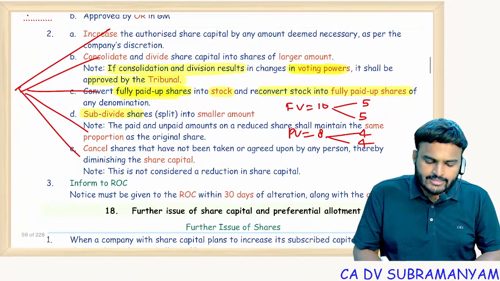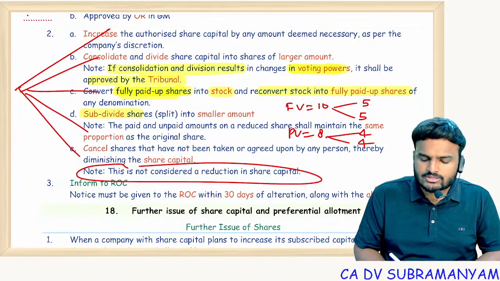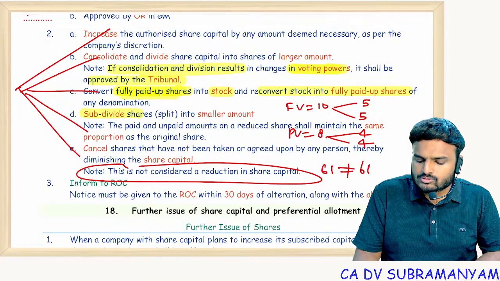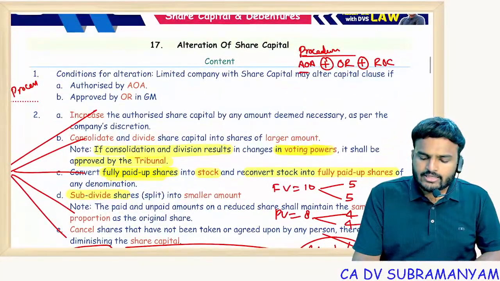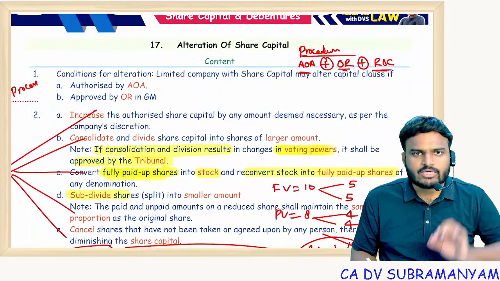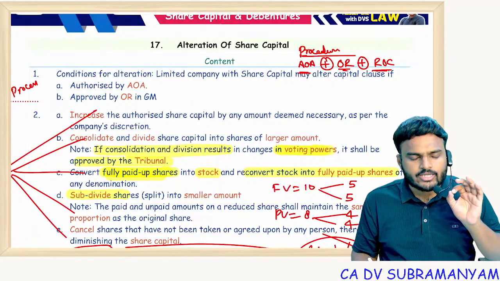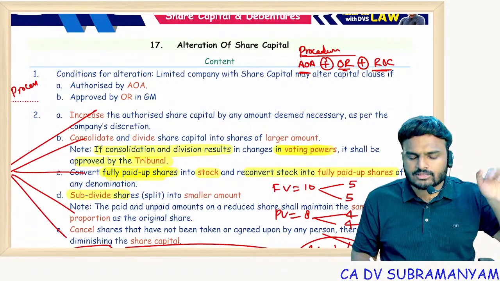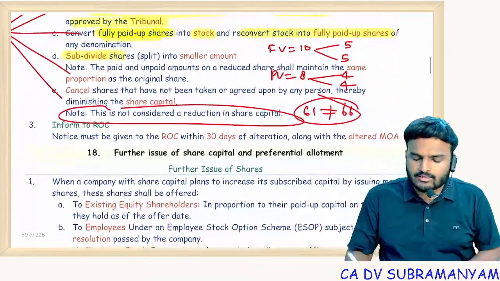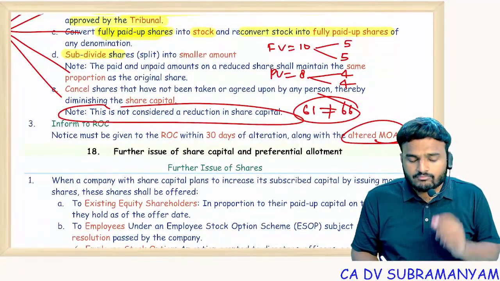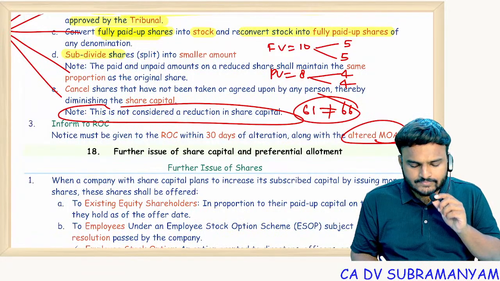Getting it? Cancellation of share capital is not a reduction of share capital. 61 is not equal to 66. That is the meaning of this point. Procedure: AOA authorization, ordinary resolution, ROC filing within 30 days. Within 30 days of the OR, communicate the same to the ROC, along with the altered MOA filed with the ROC.